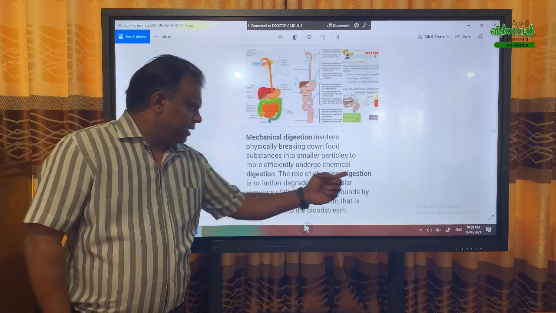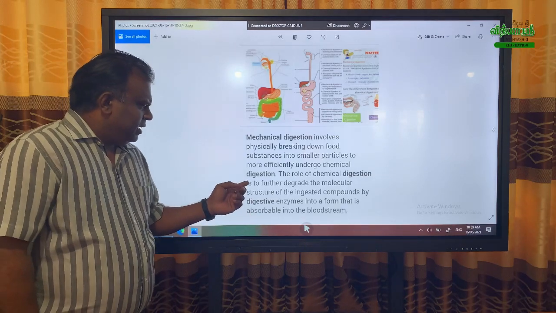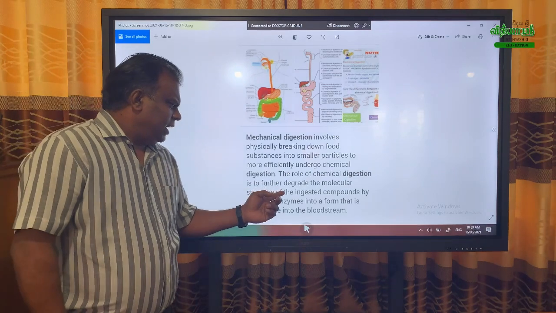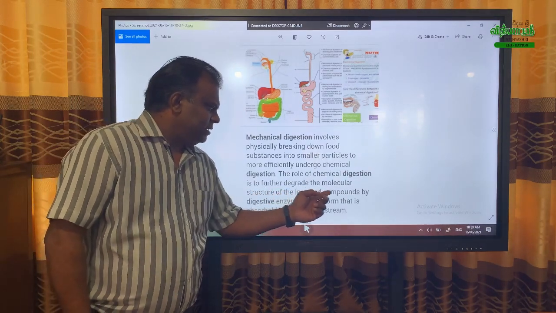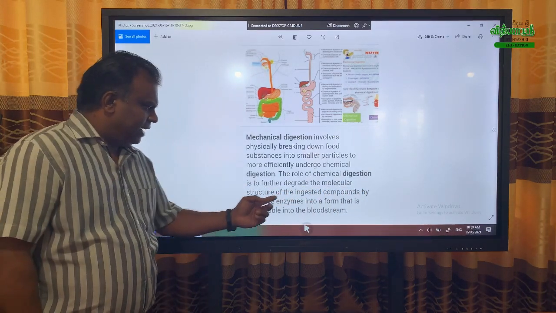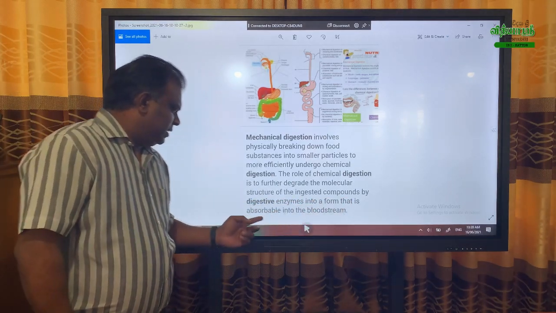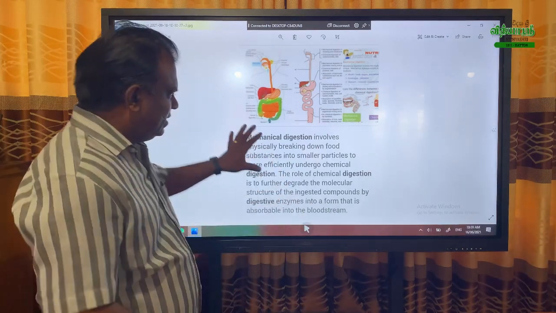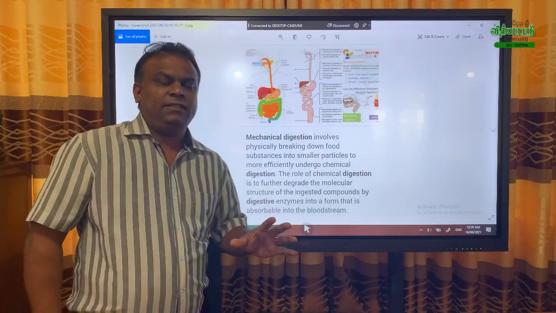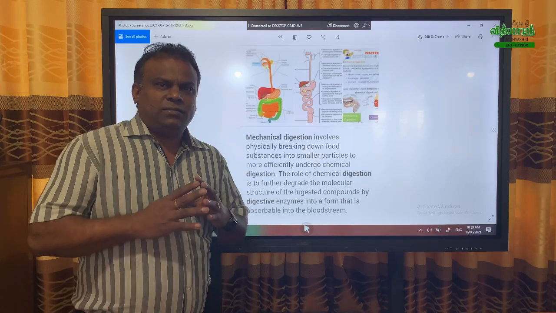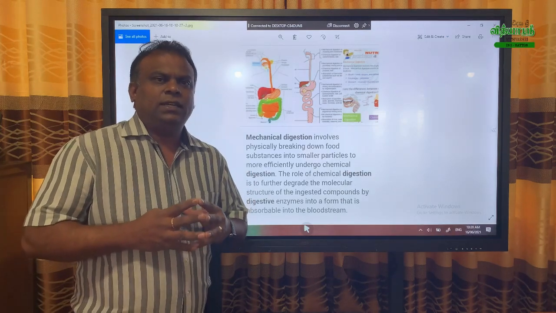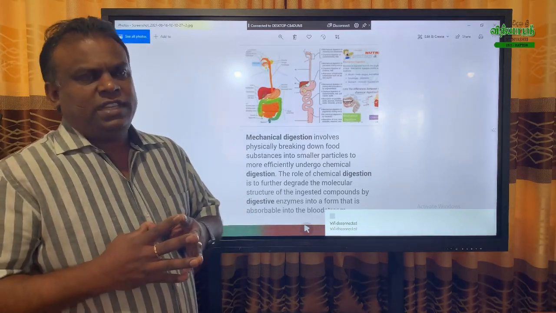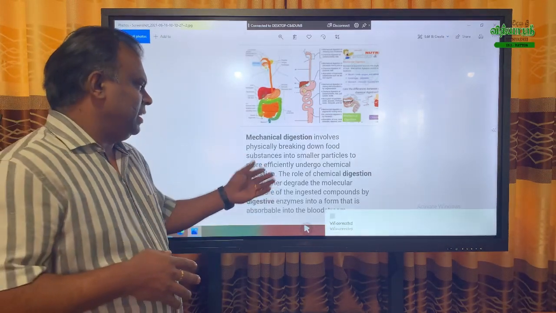The role of chemical digestion is to further degrade the molecular structure of the ingested compounds using digestive enzymes into a form that is absorbable into the bloodstream. In brief, we consume food and it reacts chemically so it is easy for the blood to absorb. That is called chemical digestion.